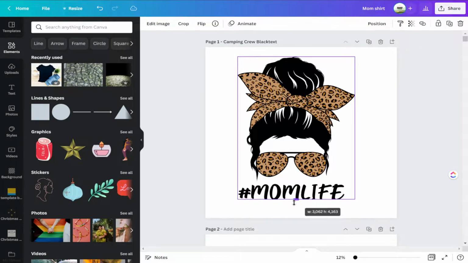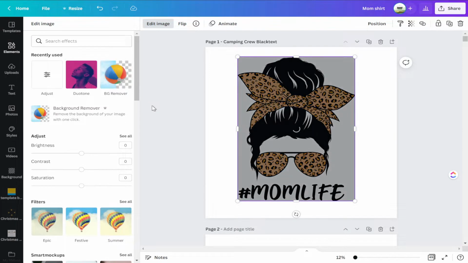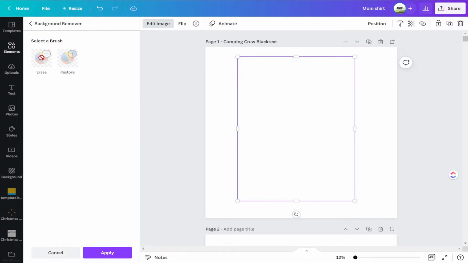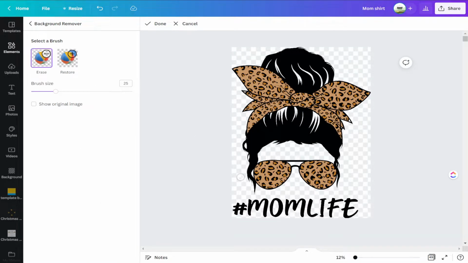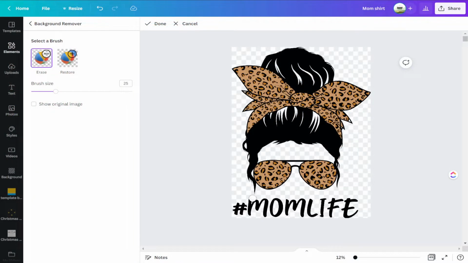There, it's done. But if you have a little bit more robust design, then you can actually go in here and go to background remover, and we're going to have this little erase tool. Again, we don't have any background right now, but this gives us the option to bring up the erase tool. And if your design is a little bit more robust than what we have here, then with this erase tool you can actually erase certain things from it. If we want to erase the sunglasses, we can do that here and add our own sunglasses in. Again, the goal here is to change this from the original design.